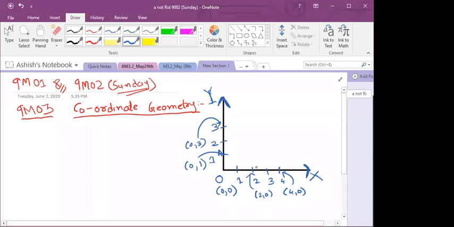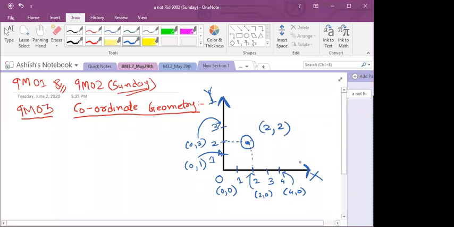Okay great. Now see, suppose you have a point somewhere here in between. Suppose this is your point. So how did you write its x coordinate and y coordinate? This will be your x coordinate and this will be your y coordinate. So this is your x coordinate 2 and y coordinate 2.